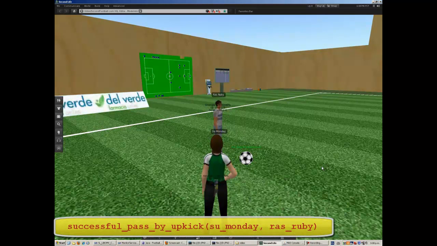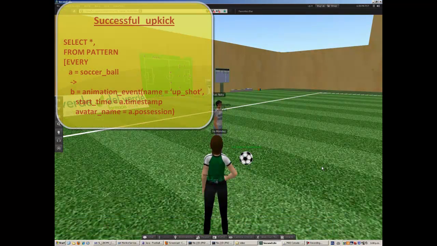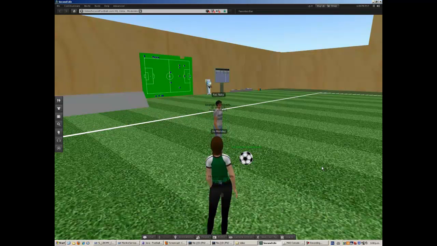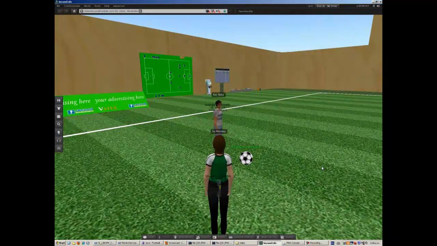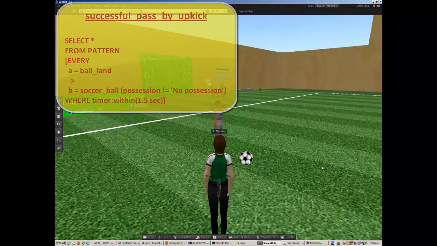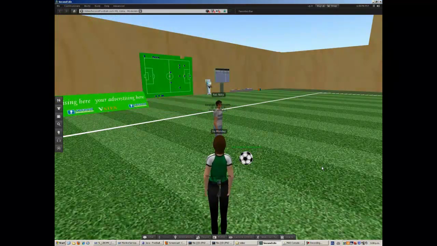3 complex event patterns are involved in identifying this event. As shown in this pseudocode, in the first level, a successful upkick is identified. After an upkick, the ball travels above the ground before landing. The second level pattern identifies this ball landing. Once the ball is landed, the third pattern checks whether there is a player in possession of the ball. Successful pass by upkick event is received by the JSON agent as a percept.